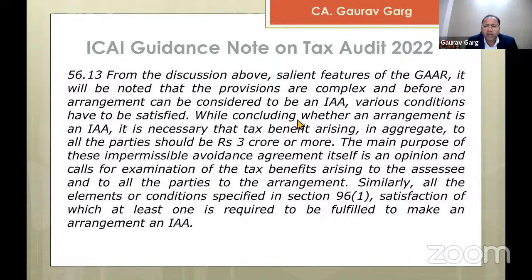While concluding whether an arrangement is an impermissible avoidance arrangement, it is necessary that the tax benefit arising in aggregate to all the parties should be rupees 3 crores or more. The main purpose of these impermissible avoidance arrangements itself is an opinion and calls for examination of the tax benefit arising to the assessee and to all the parties to the arrangement. So this is what the guidance note is saying.